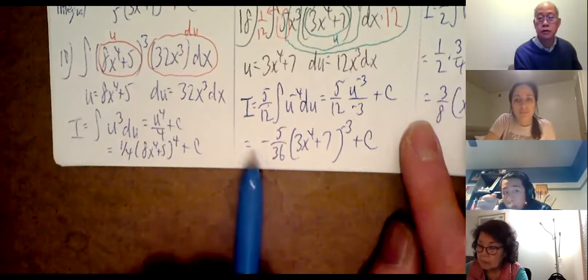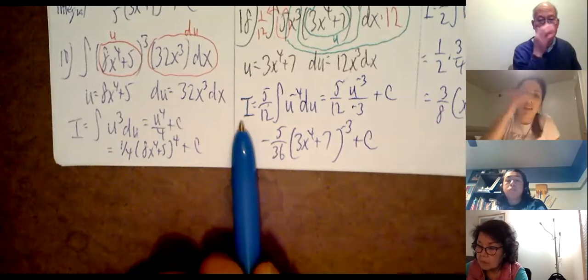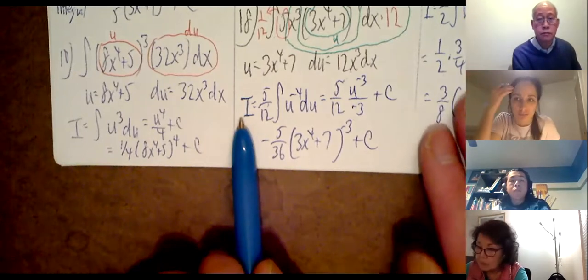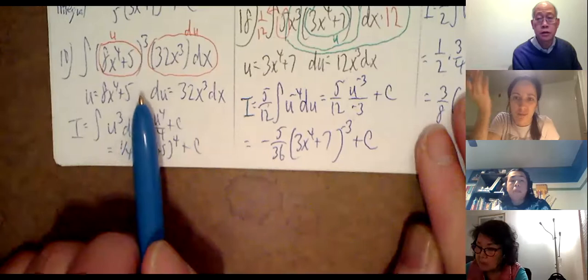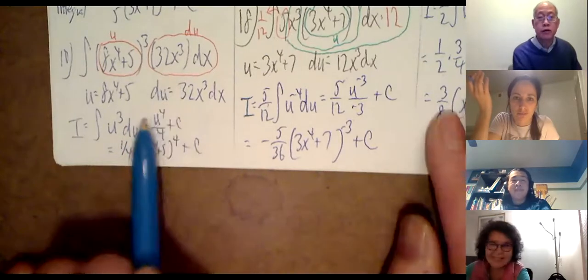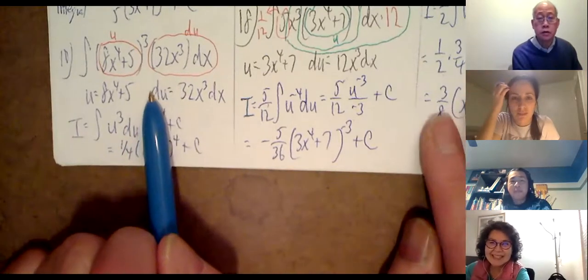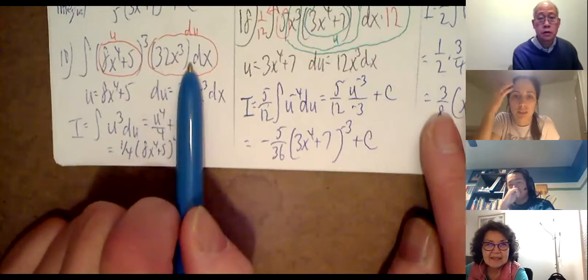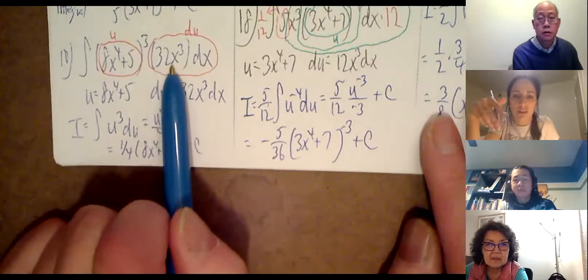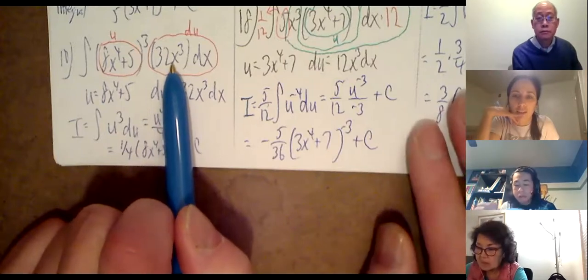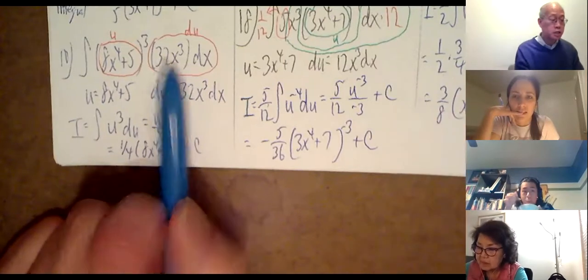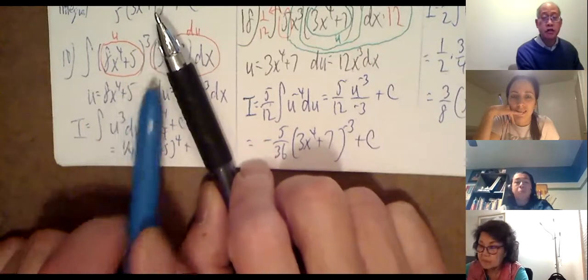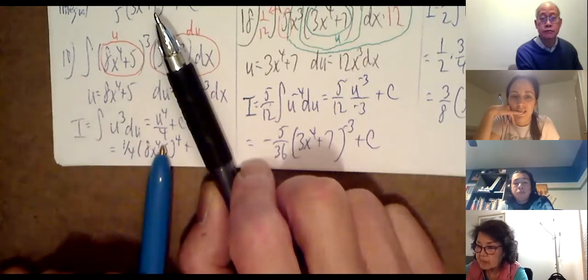Professor? Yes, question. Why are we even given du? What's the purpose of that? To confuse us? I'm not sure what you mean by why are we, you're not given du. I mean 32x to the 3rd dx. We never use it later on. Why are we even given it? Well, it makes this problem easier. That tells me I have the right antiderivative.